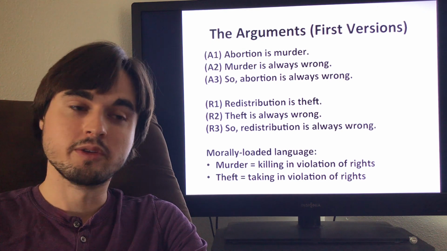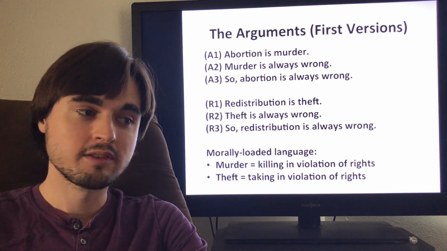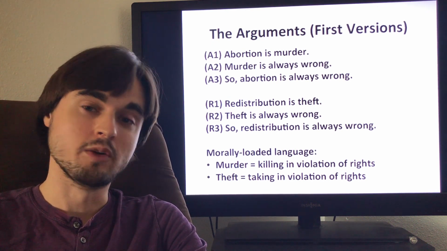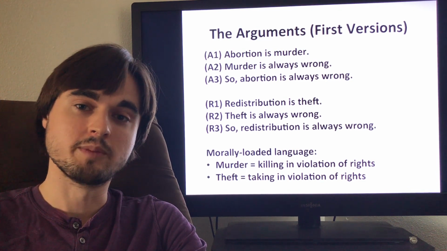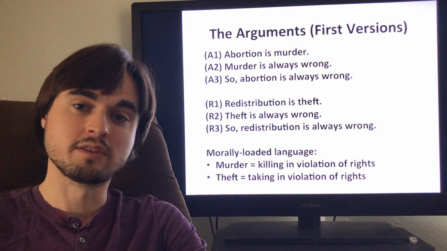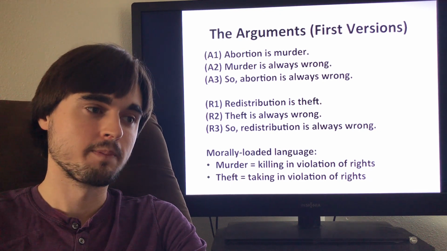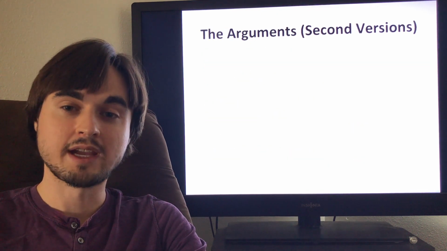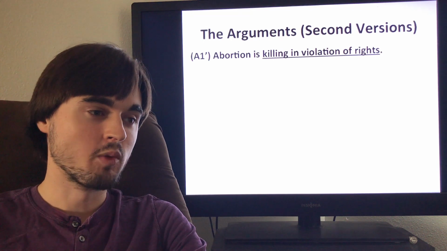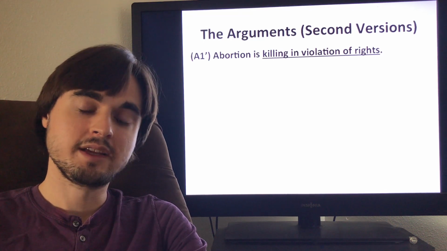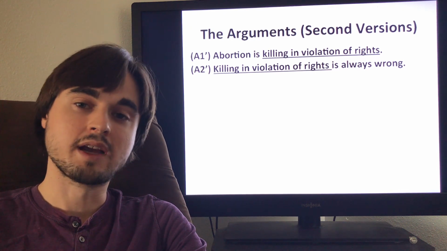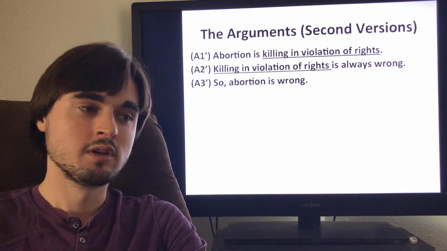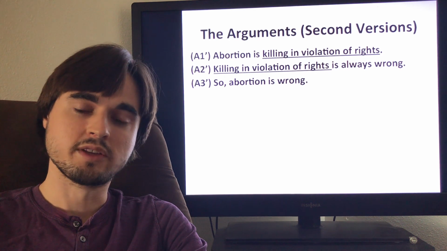We need murder to mean killing in a way that violates rights, and theft to mean taking in a way that violates rights. So let's plug in these definitions into these arguments in order to see if the arguments are as plausible as they were before. So this brings us to the second versions. Premise A1 prime, abortion is killing in violation of rights. Premise A2 prime, killing in violation of rights is always wrong. Conclusion, so abortion is always wrong.